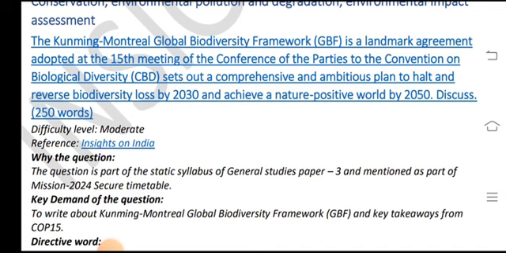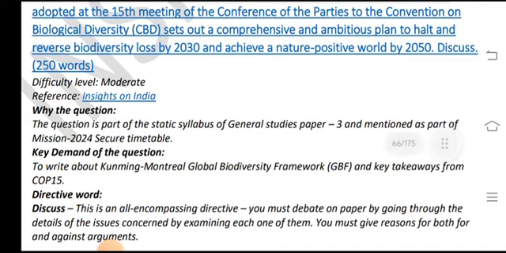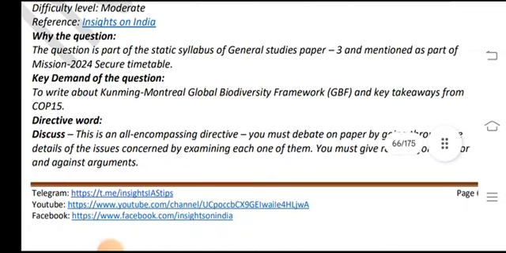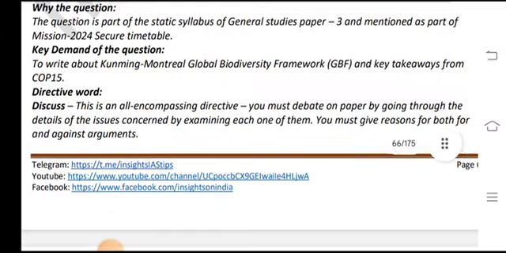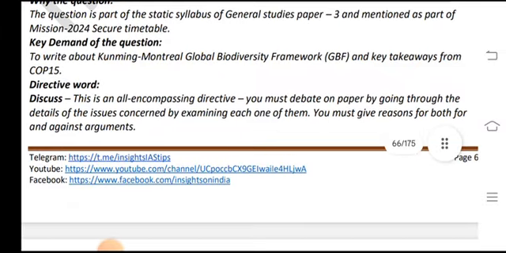The question is part of the static syllabus of General Studies Paper 3 and is mentioned as part of the Mission 2024 secure timetable. The key demand of the question is to write about the Kunming-Montreal Global Biodiversity Framework (GBF) and key takeaways from COP15. The directive word is 'discuss'.